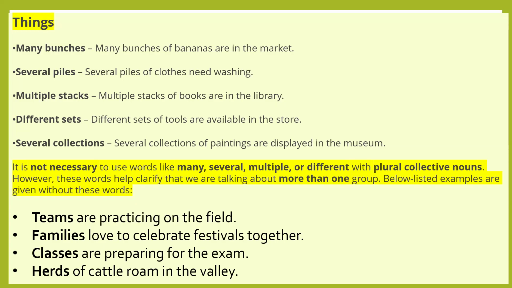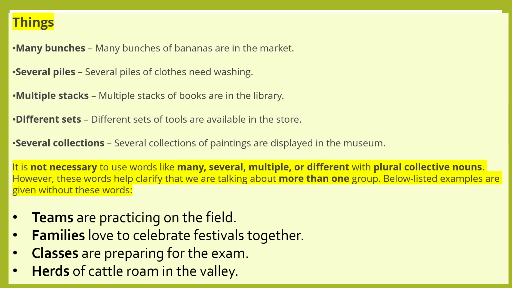So it is not necessary to use words like many, several, multiple, or different with plural collective nouns. However, these words help clarify that we are talking about more than one group. So a few examples are given. Teams are practicing on the field. Families love to celebrate festivals together. Classes are preparing for the exam.